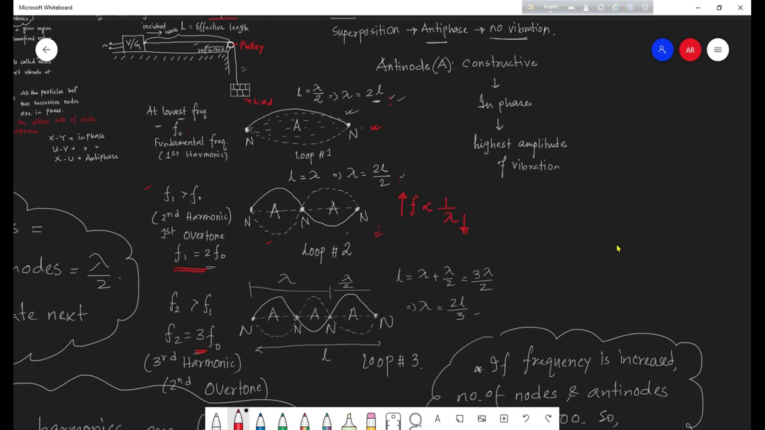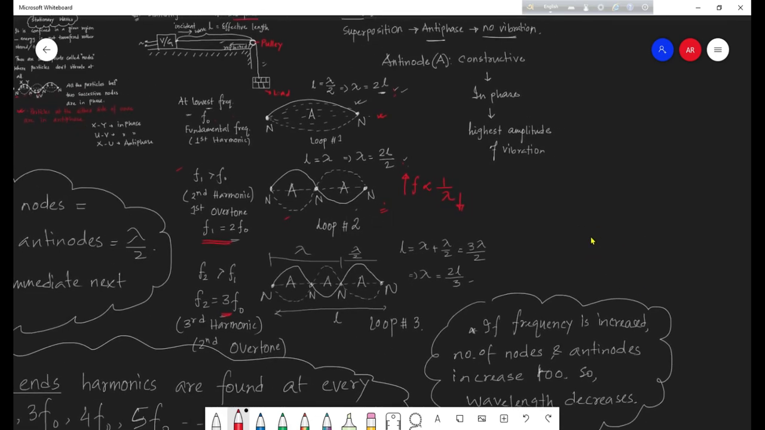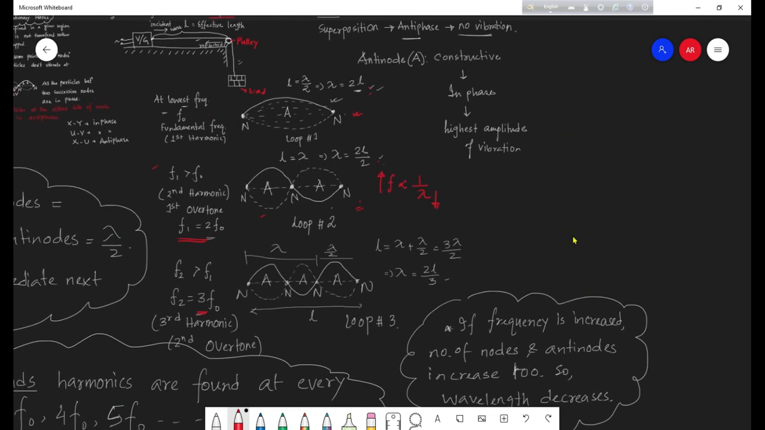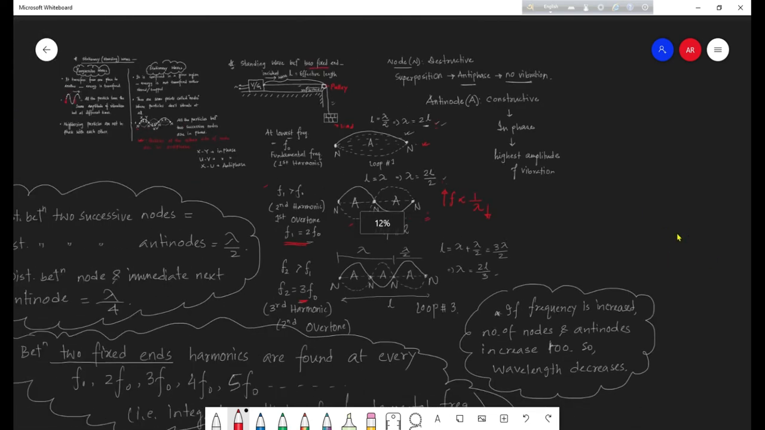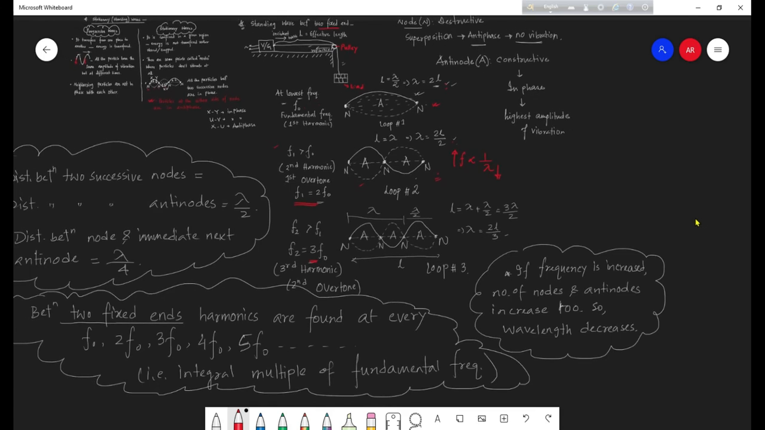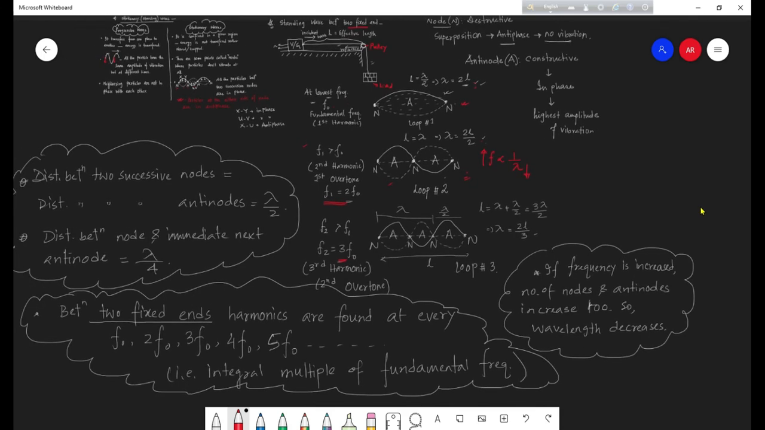So what we see here is, if we keep on increasing the frequency, the number of nodes and antinodes will increase. That means the lambda value will decrease. All right. So if frequency is increased, the number of nodes and antinodes increases too, so wavelength decreases. And the pattern we have got, between two fixed ends, is that harmonics are found at every F0, twice F0, thrice F0, 4F0, 5F0, and so on. These we call harmonics.